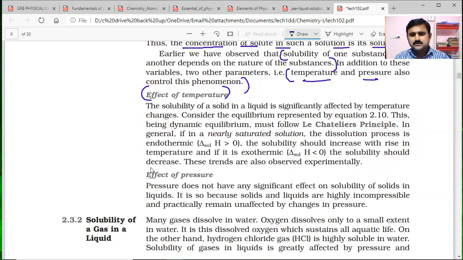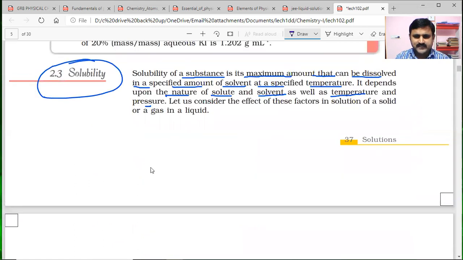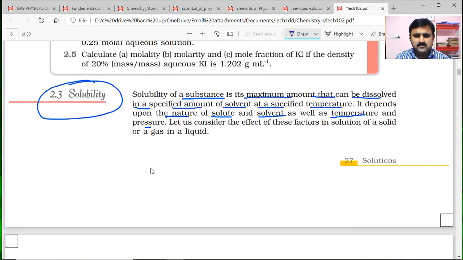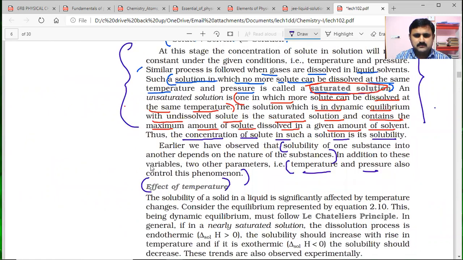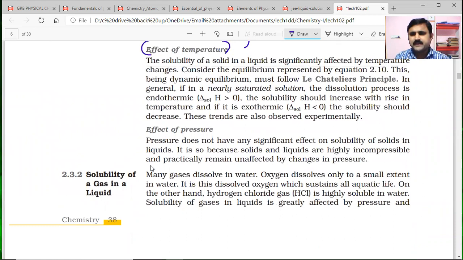Le Chatelier's principle is also explained here. That is the discussion given.